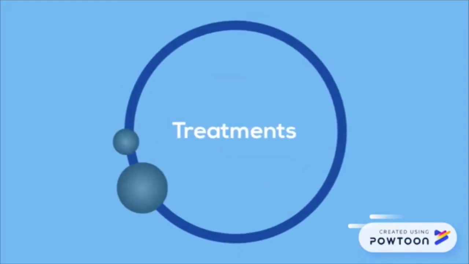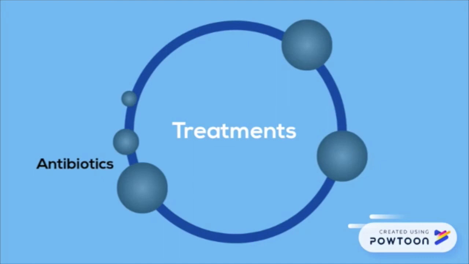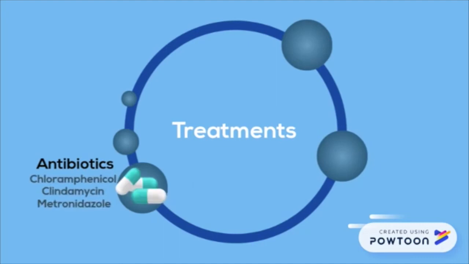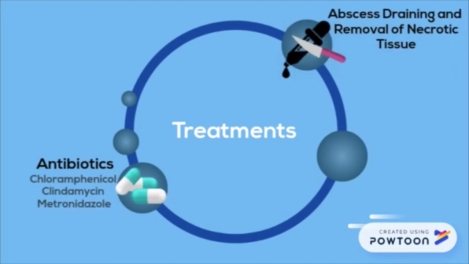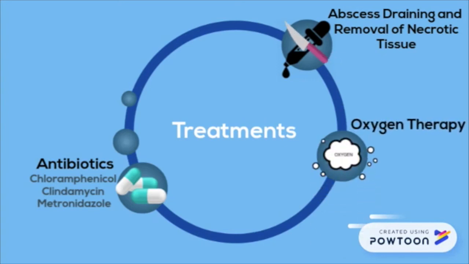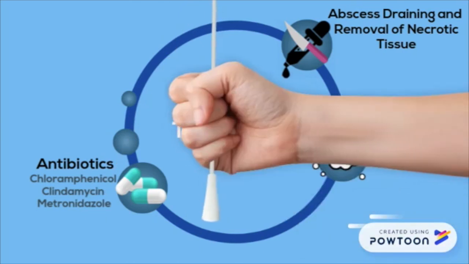Bacteroides infections can be treated with specific antibiotics: chloramphenicol, clindamycin, and metronidazole. Abscesses and necrotic tissue should be drained or removed. Because it is an obligate anaerobe, any exposure to oxygen will instantly be toxic to B. fragilis. Thus, hyperbaric oxygen therapy can be used to treat skin and soft tissue infections.